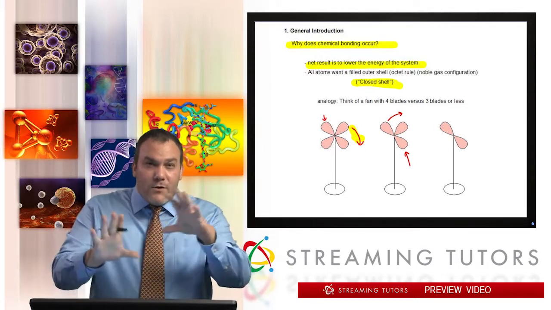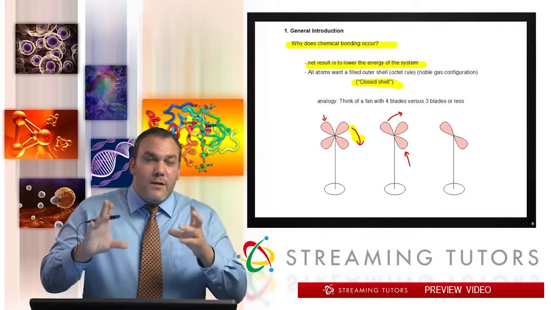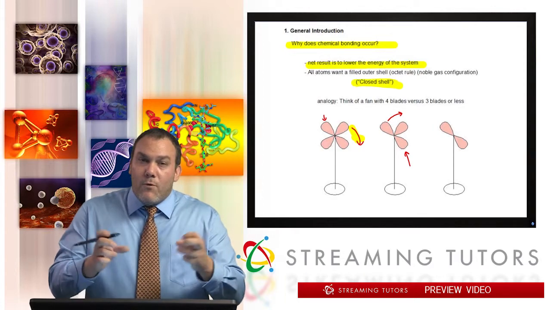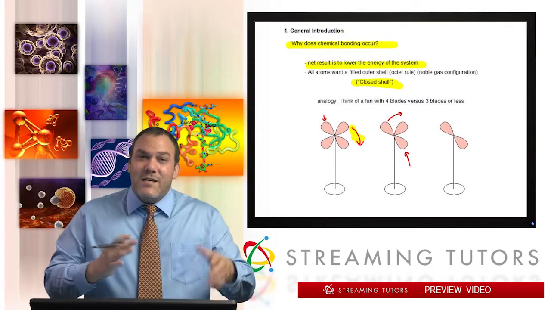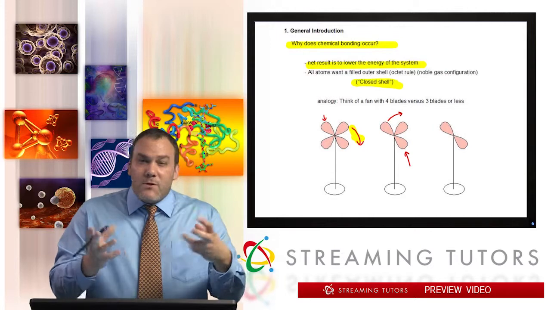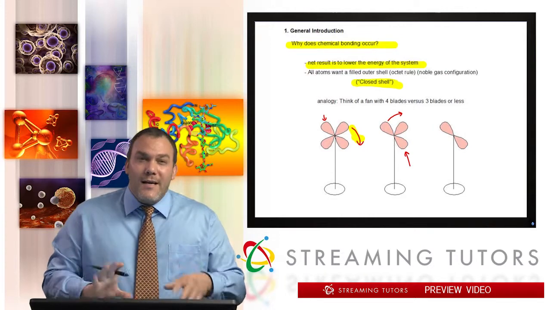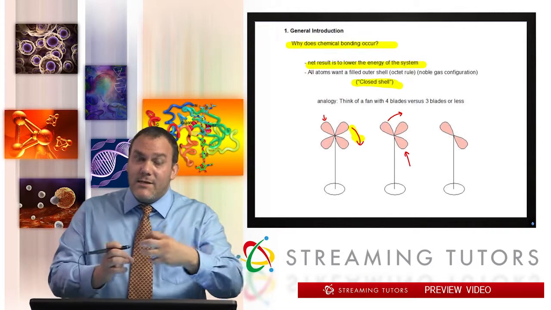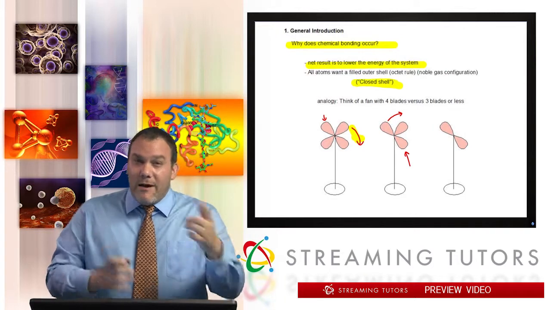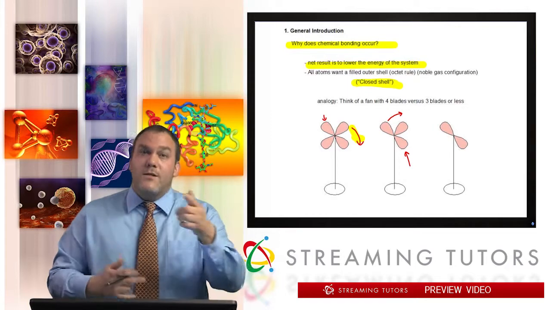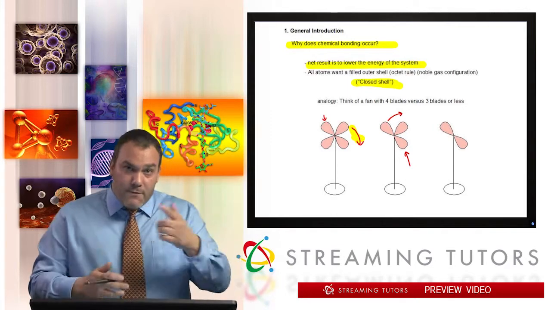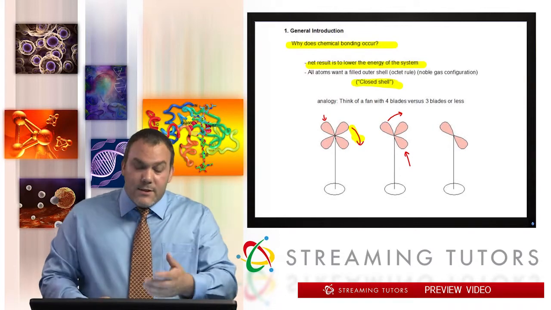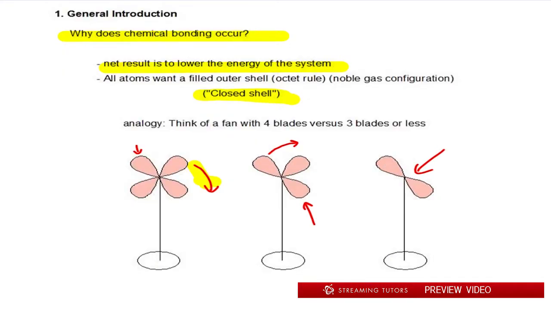When I think about electrons being completely filled in the outer shell, somehow they all interact with each other to make it more stable, to make it less resistance, some sort of energy reduction. Okay? But when you start removing fan blades and you create distance, just like in this analogy here, it's going to become a little bit harder for those fans to move around in space, right? Because they're going to have to break air. They're not going to be able to take advantage of their neighbor blade. And so, again, the analogy applies with two blades.